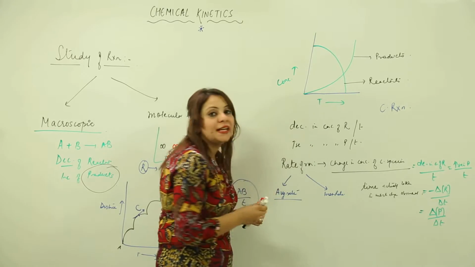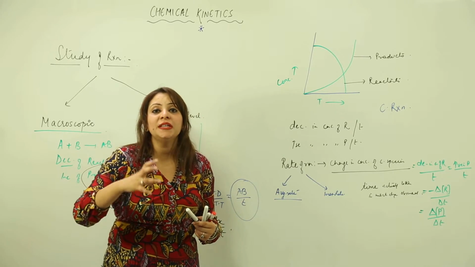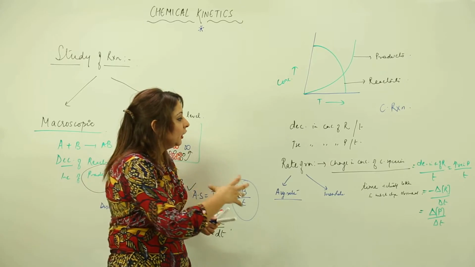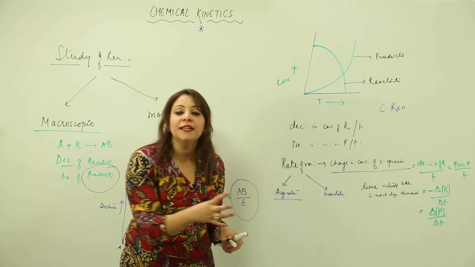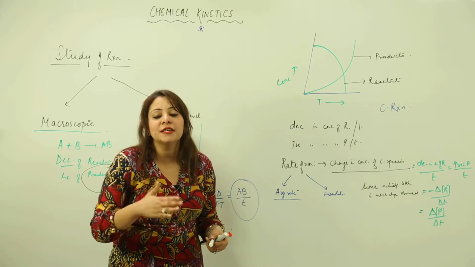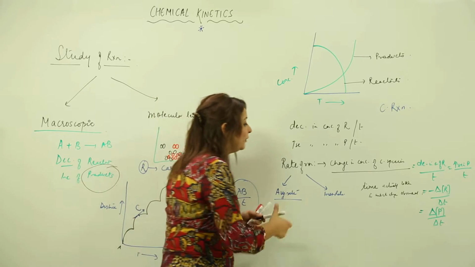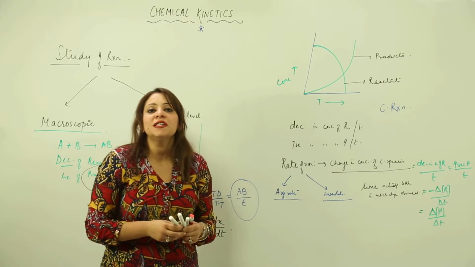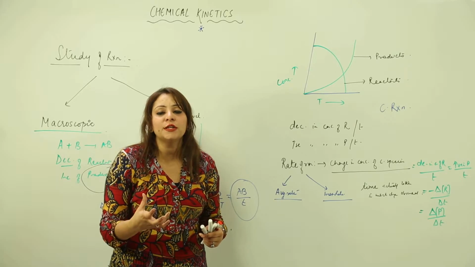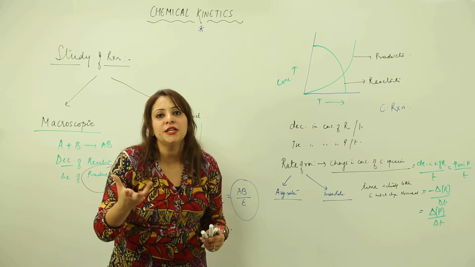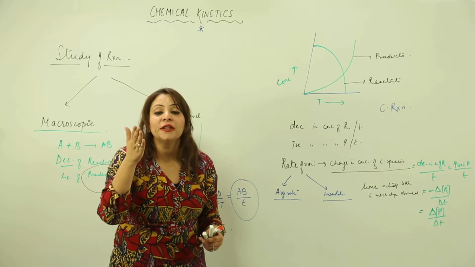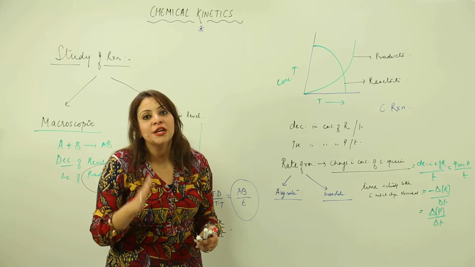What is the average rate? It is the total change in concentration of any chemical species, whether reactant or product, over the total time taken. When we talk about instantaneous rate, it is what kind of change we see in a chemical species in a small change in time, that is, for that particular instant of time.